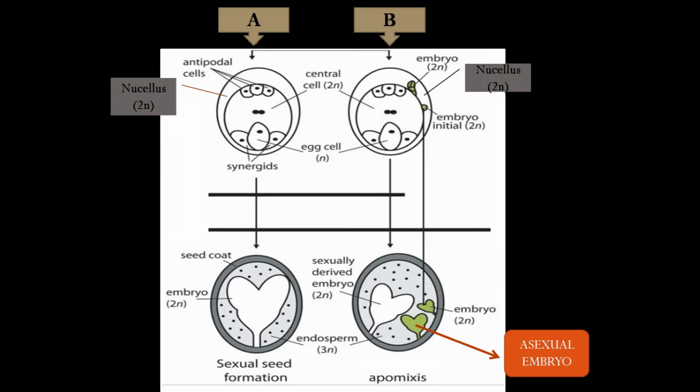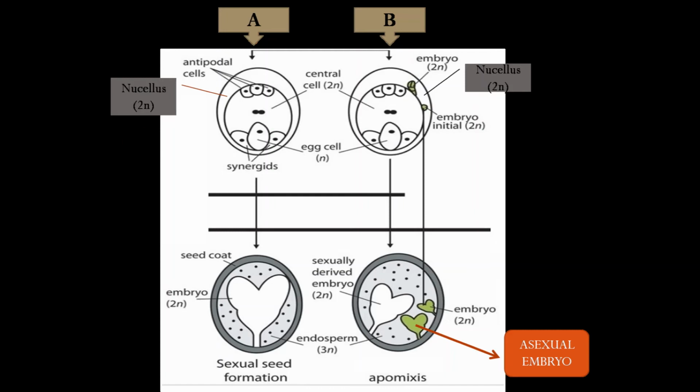When you see the egg cell is there, it is N, a male nucleus comes, fertilizing it, and sexually the embryo is formed, a 2N embryo is formed. Okay, this you see. But you just go to part B. In part B, naturally the egg cell is present, one male gamete came and fused with it, and then one natural embryo is formed. But carefully you see the 2N nucleus cells, some of these cells penetrate inside the embryo sac, denoted here in green color, they also become embryos, and that embryo is without fertilization.